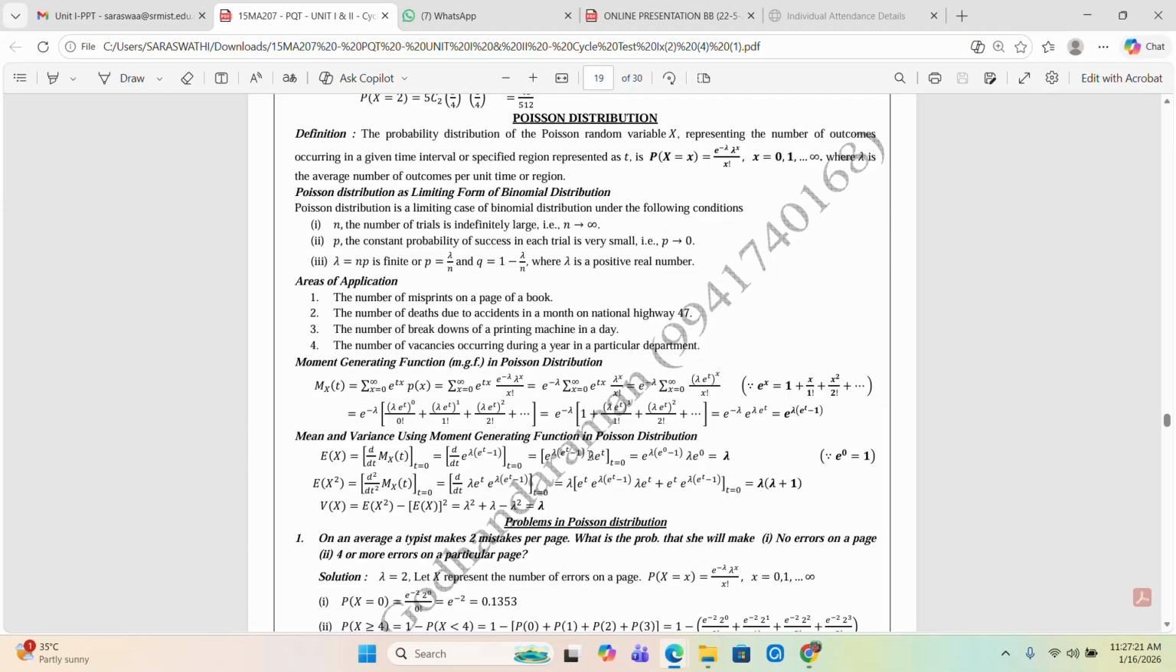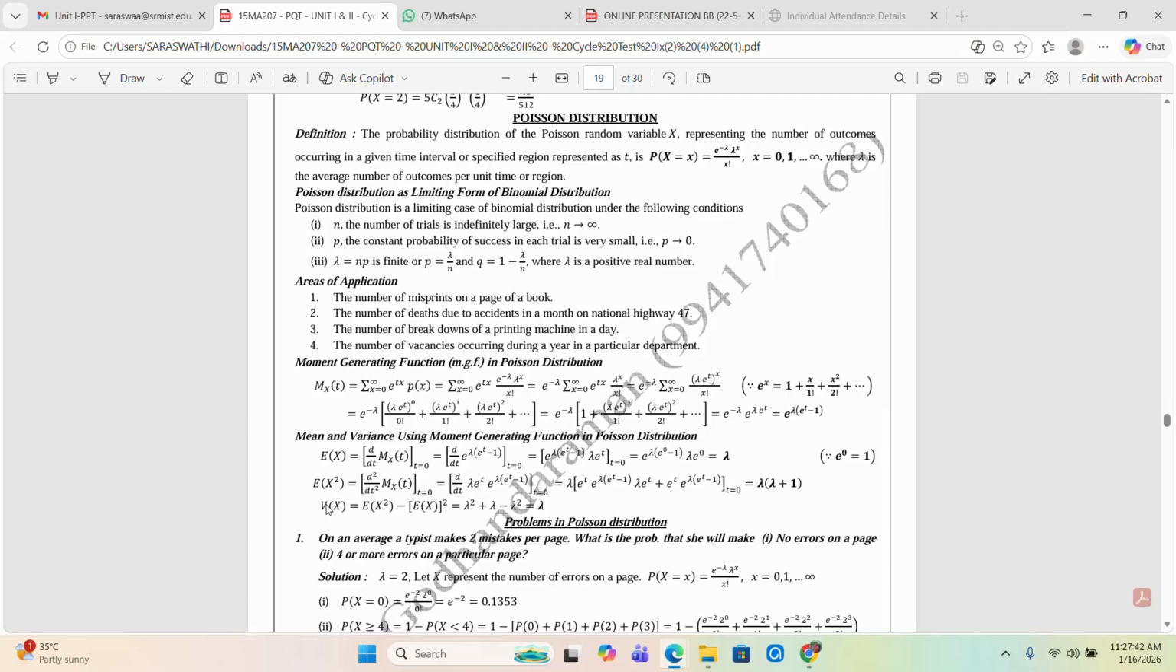Anyway, the whole power is 0. So now lambda, we take the constant outside. So lambda into e power 0 equal to 1. So lambda into 1 is equal to lambda. So the value of the mean is equal to lambda.